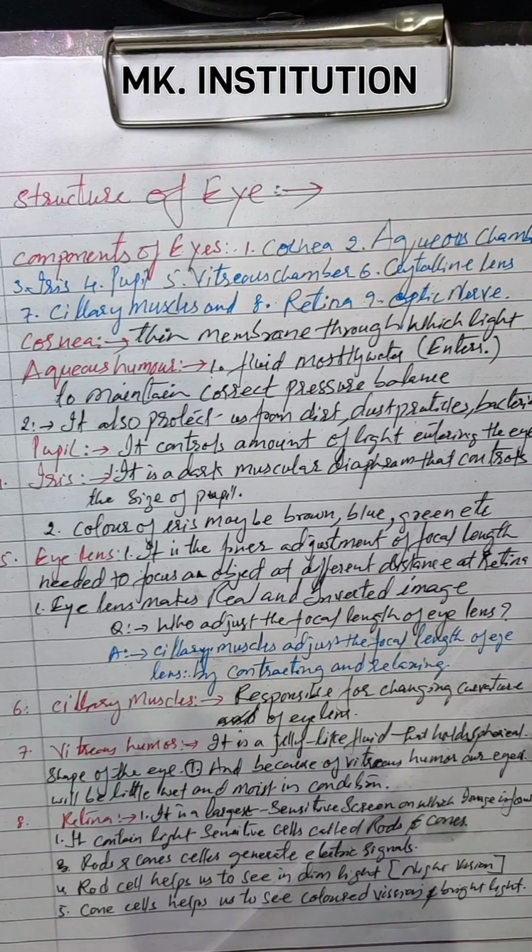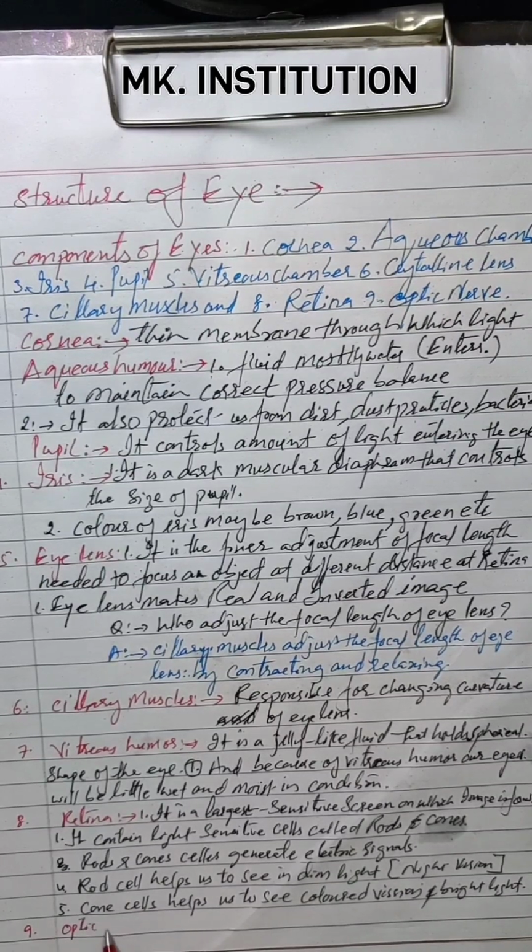That is possible only because of these cone cells. Clear? These cone cells will help like this. This is about the retina. Okay, and the last final one is the optic nerve. Now, what is the work of this optic nerve?